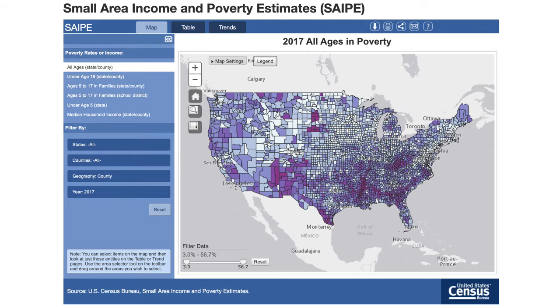Note also here that some other patterns start to emerge. See the concentrated poverty in West Virginia and Kentucky and Appalachia. Notice the high poverty of certain areas of the southern border in the Southwest, where low-wage immigrant workers tend to be found. And then note also the high poverty regions of the Northern Plains, where we find Native American reservations. There's poverty just about everywhere in the United States, but it's more prevalent and more concentrated in some places.